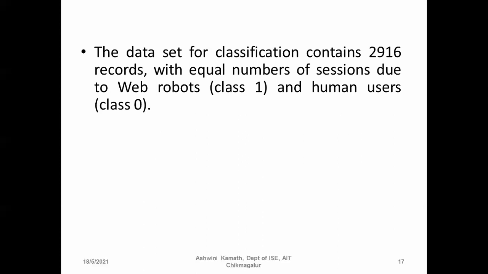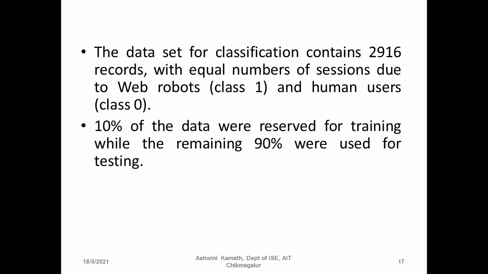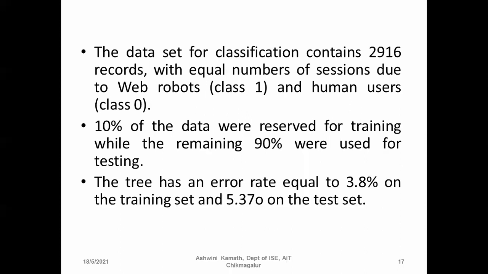The data set for classification contains 2916 records with an equal number of sessions due to web robots and human users. Class 1 is for web robots and class 0 is for human user. 10% of the data was reserved for training and the remaining 90% was used for testing. The tree has an error rate of 3.8% on the training set and 5.37% on the test data set.